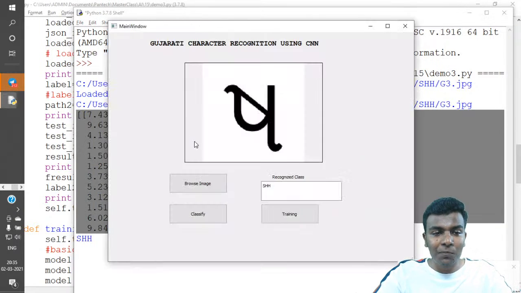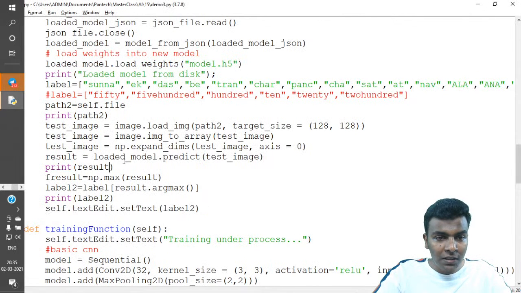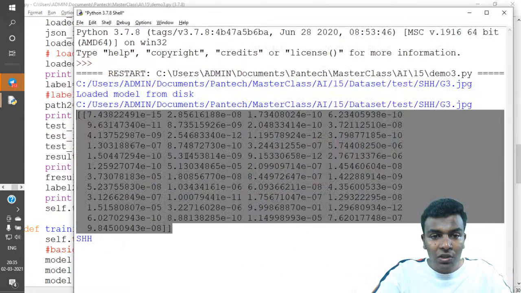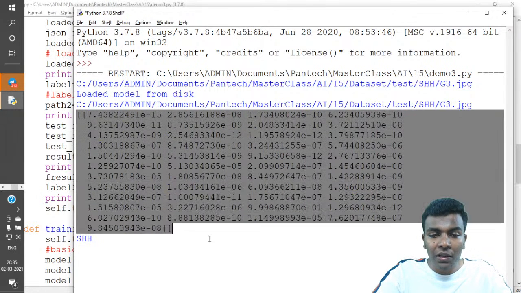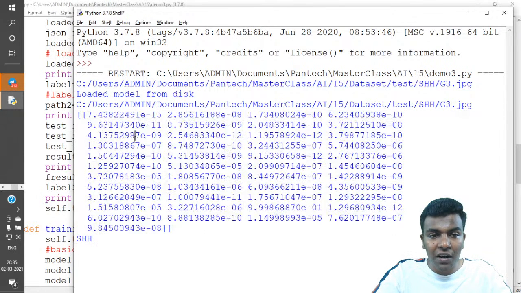So here we got the response. This is the meaning of these results. What is this function? This predict function will give you the results. That is the output I just printed. It gives you a list which contains a value for each class.